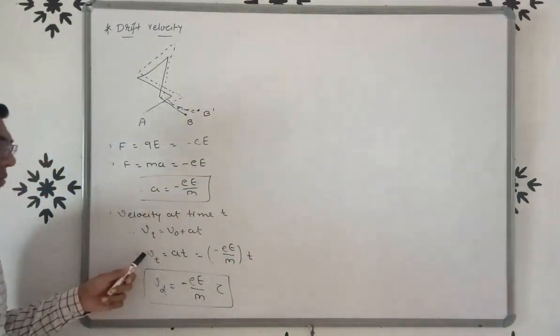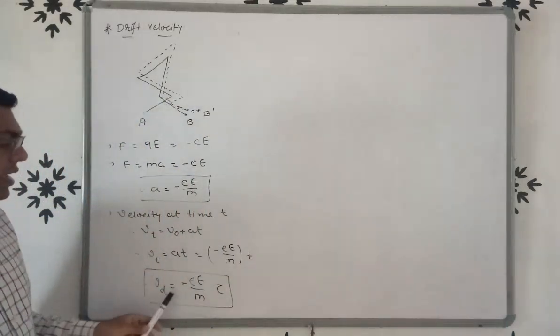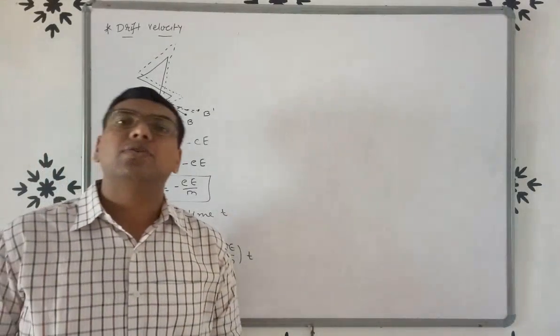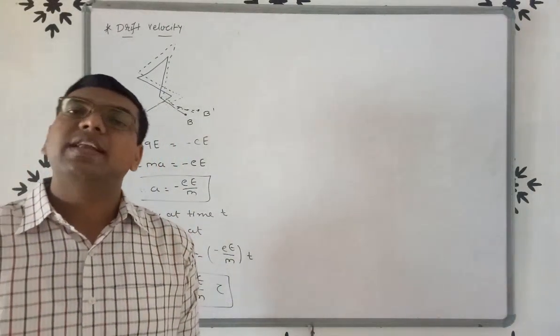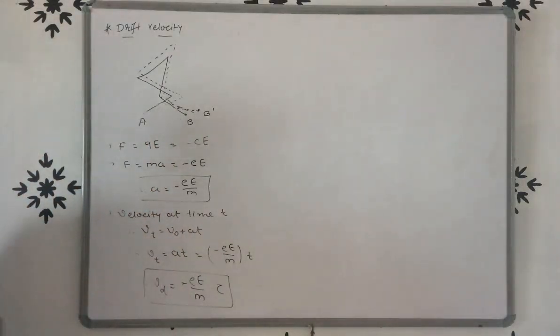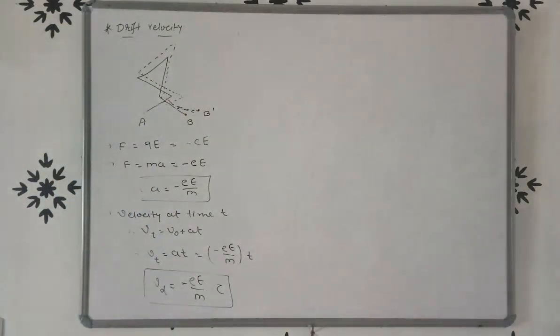So instead of Vt we write Vd, that means drift velocity is equal to minus eE by m into tau. So friends, this is the formula of drift velocity. You have to remember it: Vd is equal to minus eE by m into tau.